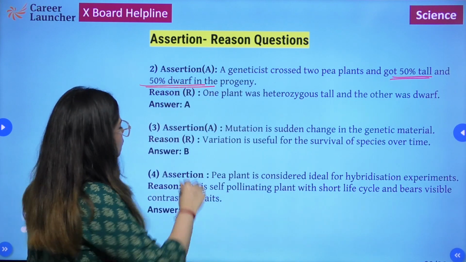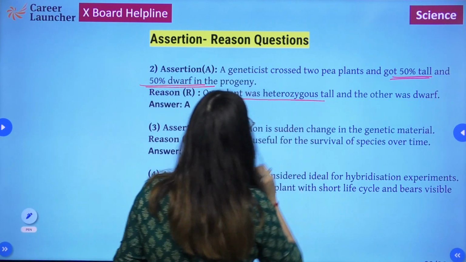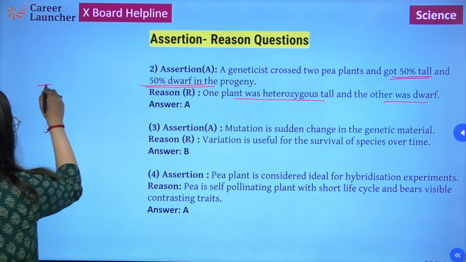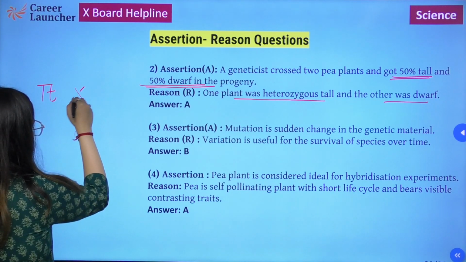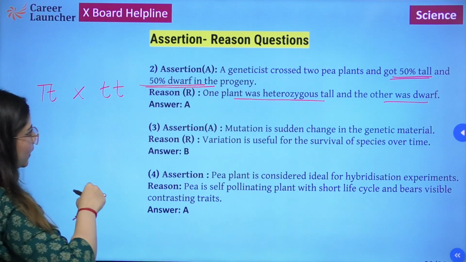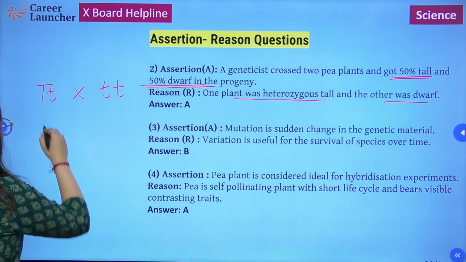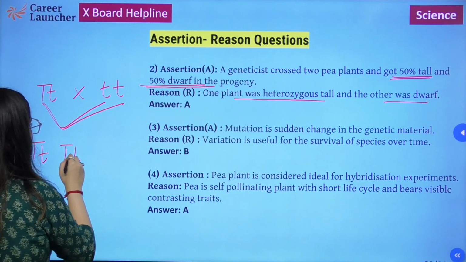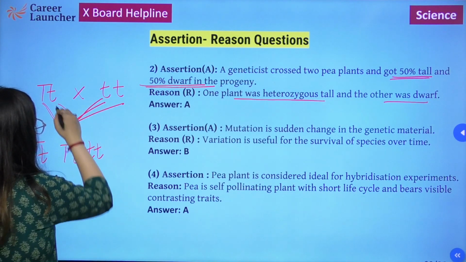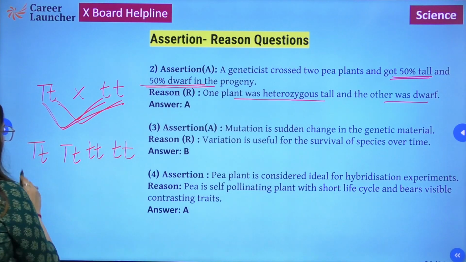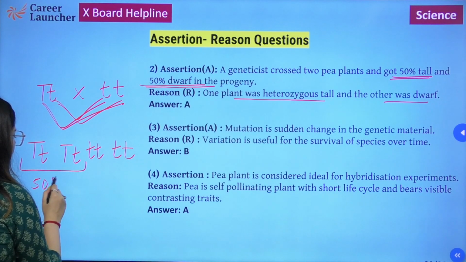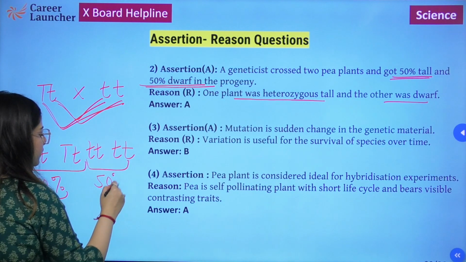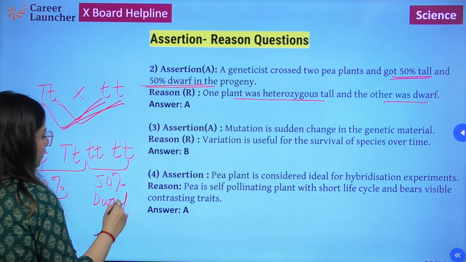Let's backtrack the question. Reason is saying that one plant was heterozygous tall and the other was dwarf. So this is the heterozygous tall plant, and this is the only situation where the plant is going to be a dwarf. So what will happen? So this is capital T small t, capital T small t, small t small t, and small t small t. So 50% of the generation is tall and 50% of the generation is dwarf, right?